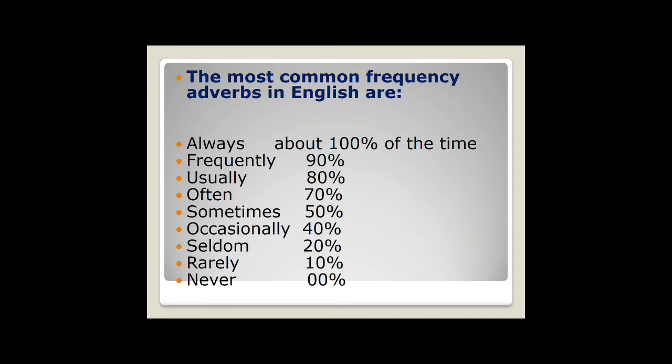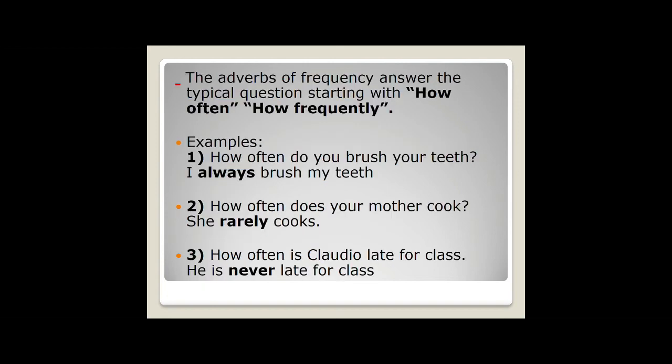The most common frequency adverbs in English are always, expressing 100%, frequently 90%, usually 80%, often 70%, sometimes 50%, occasionally 30%, seldom 20%, rarely 10%, never 0%. Okay, the adverbs of frequency answer the typical question starting with how often, con cuánta frecuencia, how frequently, right?